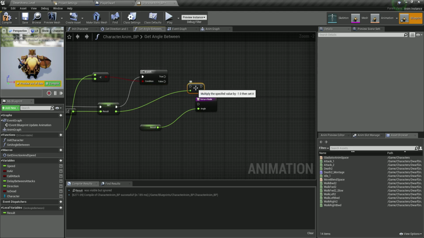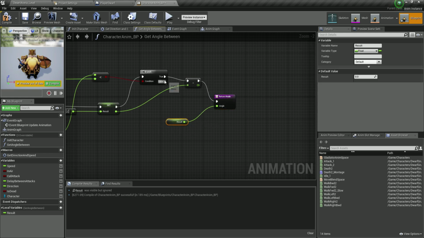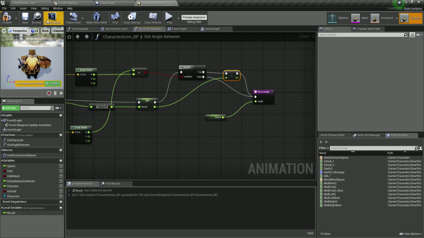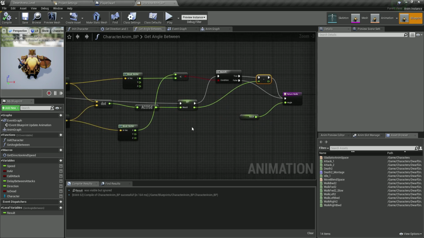If I hover over it, it says multiply the specified value by -1 and set it, so plug it in over here and then plug it in over here for the execution. And going from here, false, just plug it in, and there you go. In either case, it is going to return the result that we set up over here. As I said, sometimes you will not understand, or you will find something that needs a little bit of explanation in order to understand what is going on.